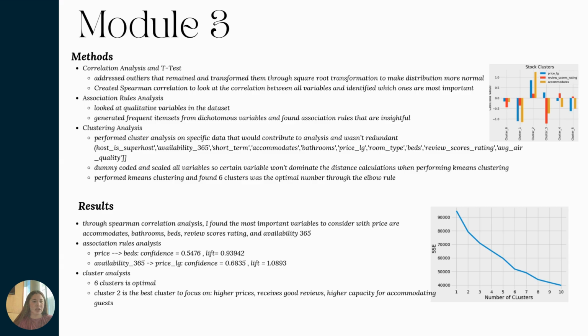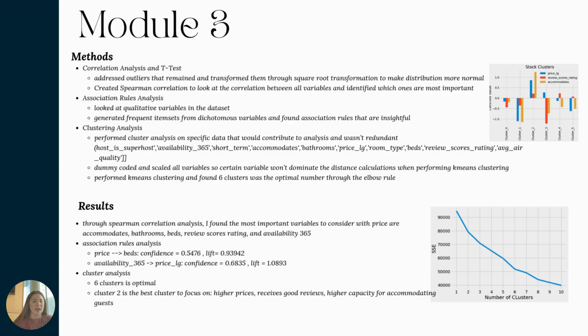Next, I did an association rules analysis where I looked at qualitative variables in the data set, generated frequent item sets from dichotomous variables, and found association rules that are insightful. Next, I performed a clustering analysis on specific data that would contribute to the analysis and wasn't redundant. I dummy coded and scaled all variables so certain variables won't dominate the distance calculations when performing k-means clustering. Then I performed the k-means clustering and found that 6 clusters was the optimal number through the elbow rule.